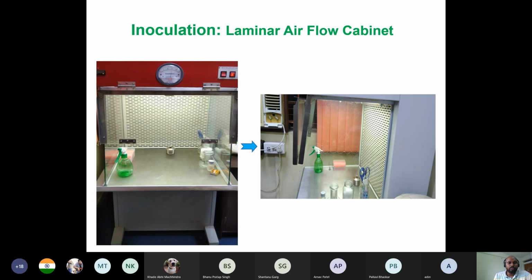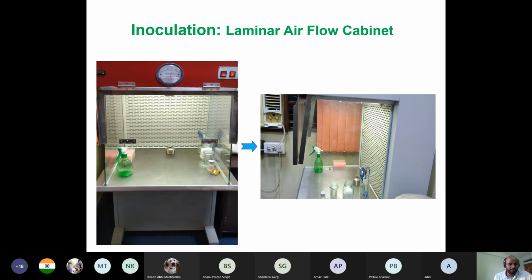The HEPA filter will eliminate any kind of microbes whose size is 0.3 micrometer. So it will eliminate microbes of all sizes. It has this filter, and pure air will flow from this net-like structure, as you can see, towards you, where you will be sitting and doing the culture.